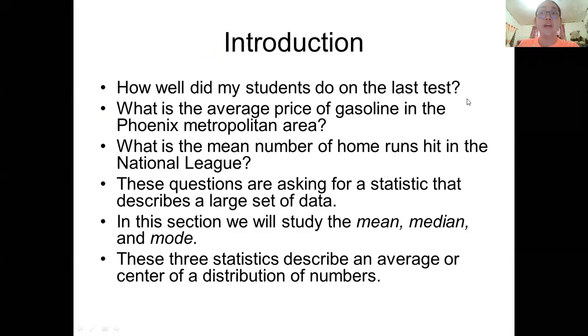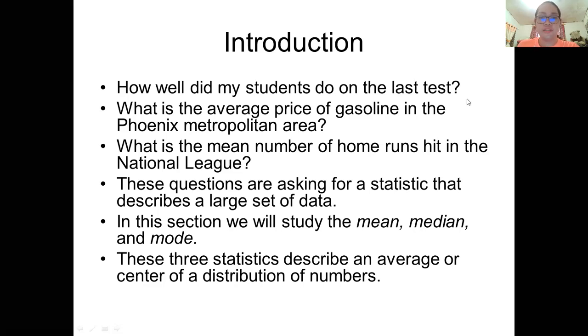Please take note: descriptive statistics consist of two measurements. We have the measures of central tendency and the measures of variabilities or variation. Under the measures of central tendency, we have the mean, median, and mode.